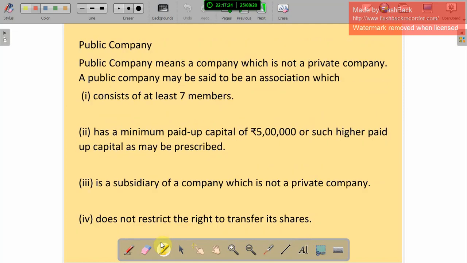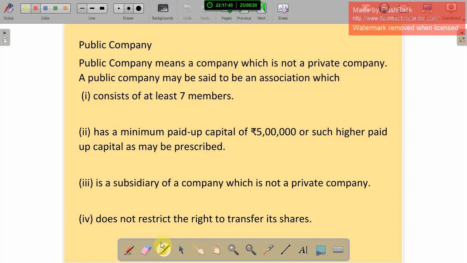A public company means a company which is not a private company. A public company may be formed by an association which consists of at least 7 members. So in a private company there are a minimum of 2 members, while in a public company a minimum of 7 members are needed, and a minimum paid up capital of 5 lakhs.